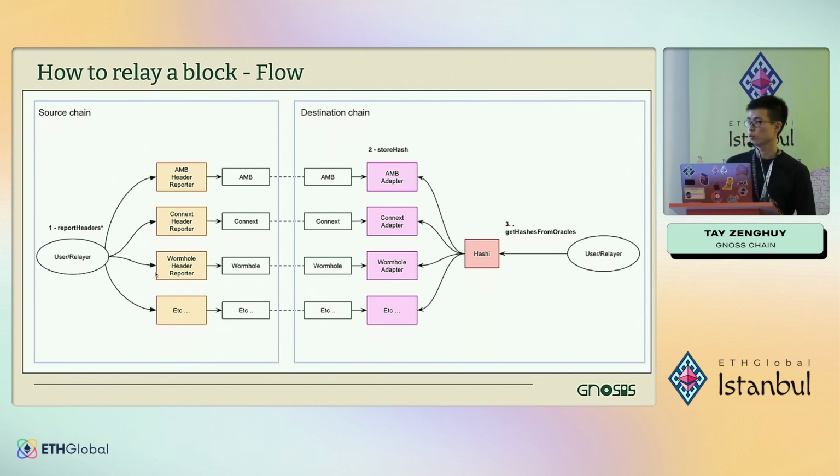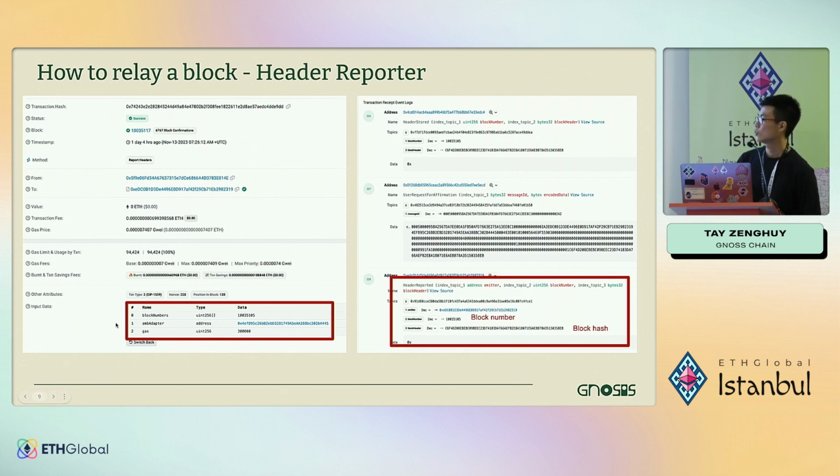If you want to interact with Hashi to relay the block headers, it's really that simple. You call the report headers function on the source chain, and then you call the get hash from oracles function from the Hashi contracts. From the source chain, we have this header reporter contract. As you can see, we specify the block numbers and which adapters we want to use. Once the contract function is called, it will emit this HeaderReported event. The ID is the block number, and the block hash is the actual block header from the source chain.